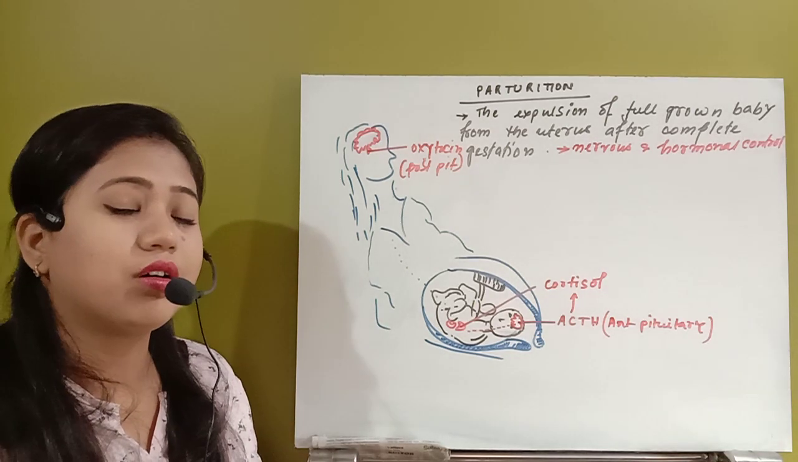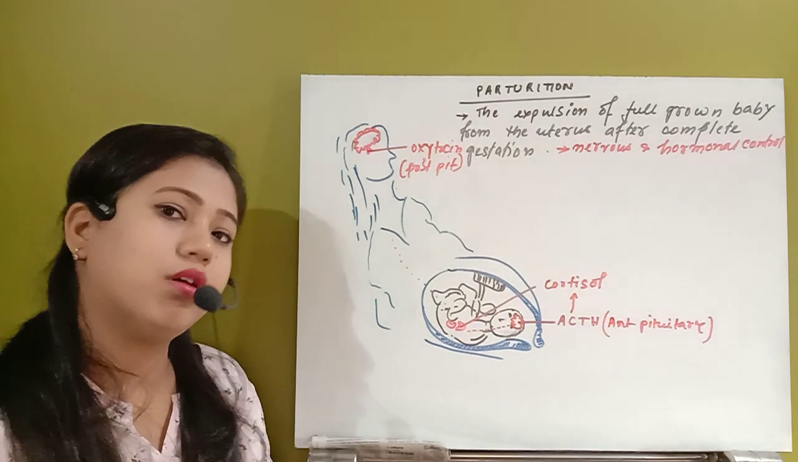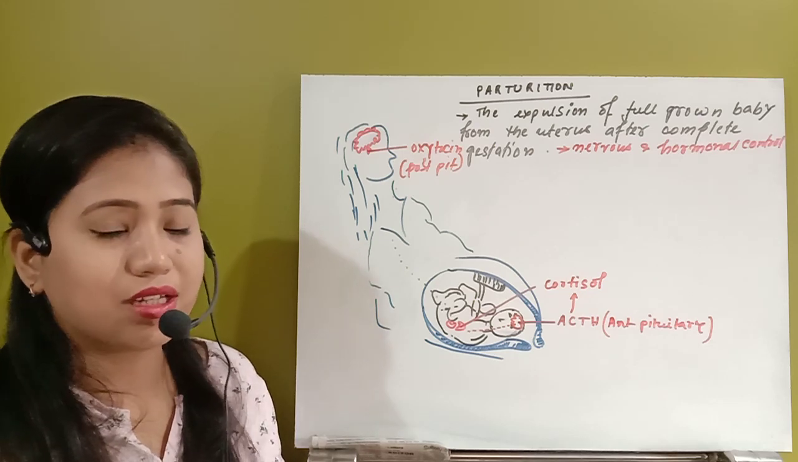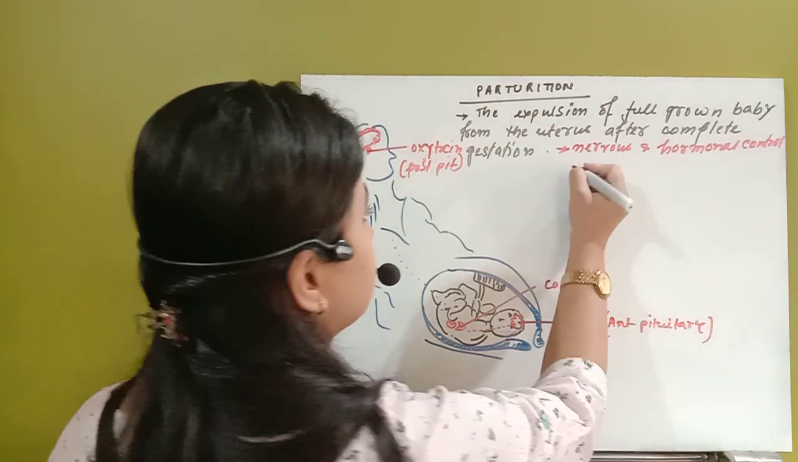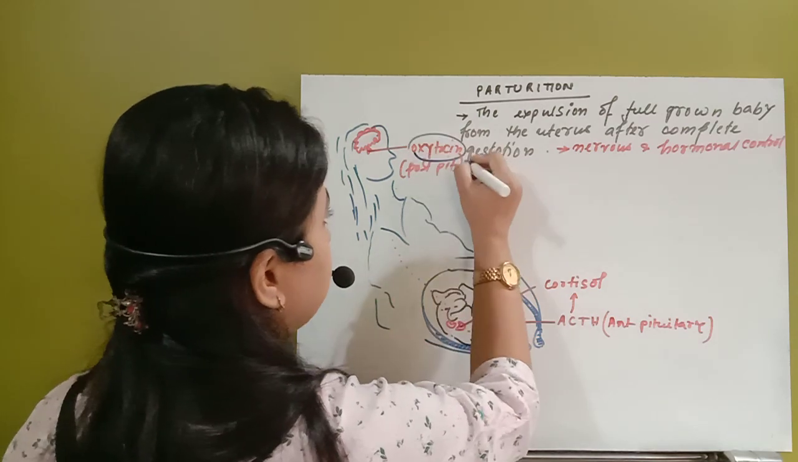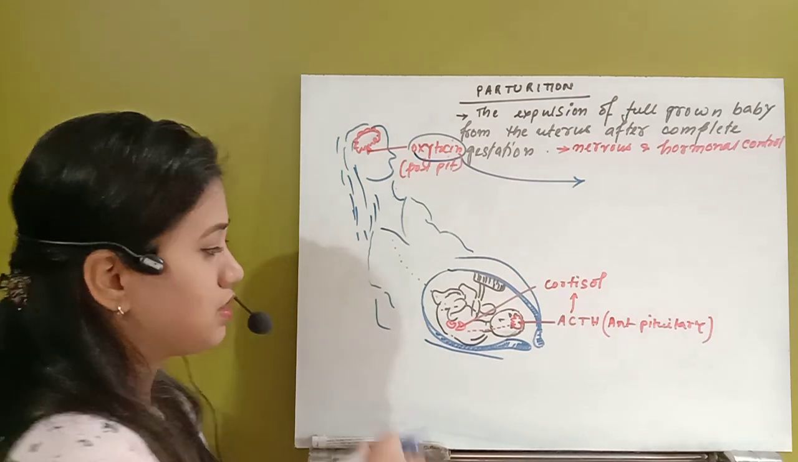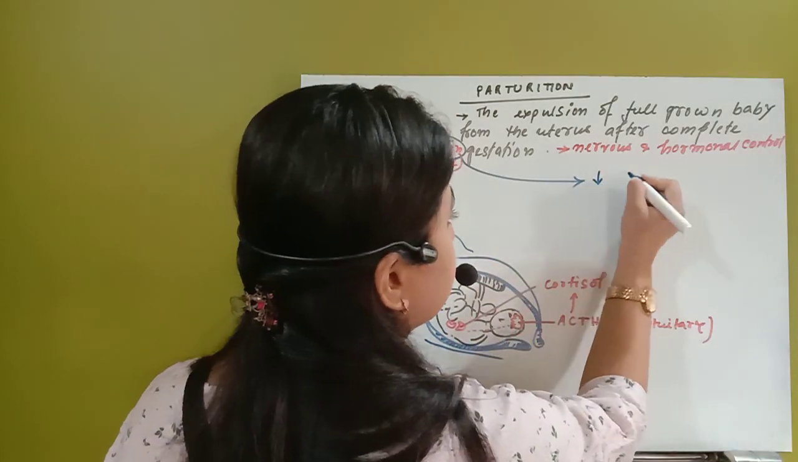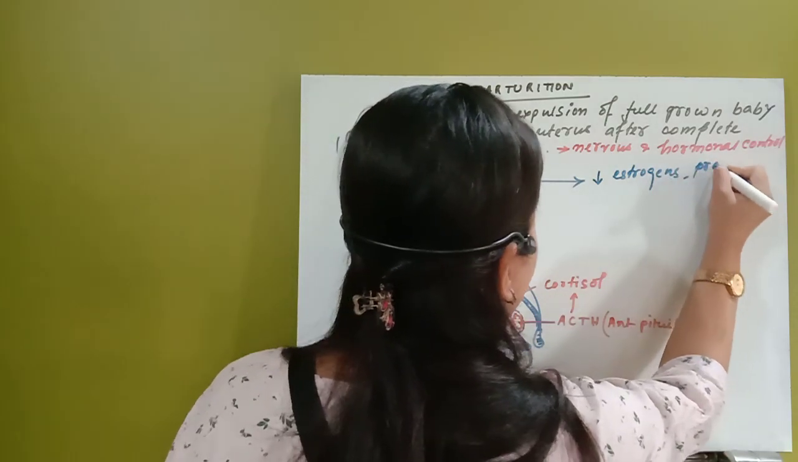What happens to the oxytocin? Oxytocin actually is the fastest working hormone. Remember, whenever it is released, within seconds it will start functioning. So what is the function of this oxytocin? This oxytocin will start a severe contraction, and severe contraction means severe contraction in the uterine lining. But along with that, it will also decrease the level of estrogens as well as progesterone hormone.